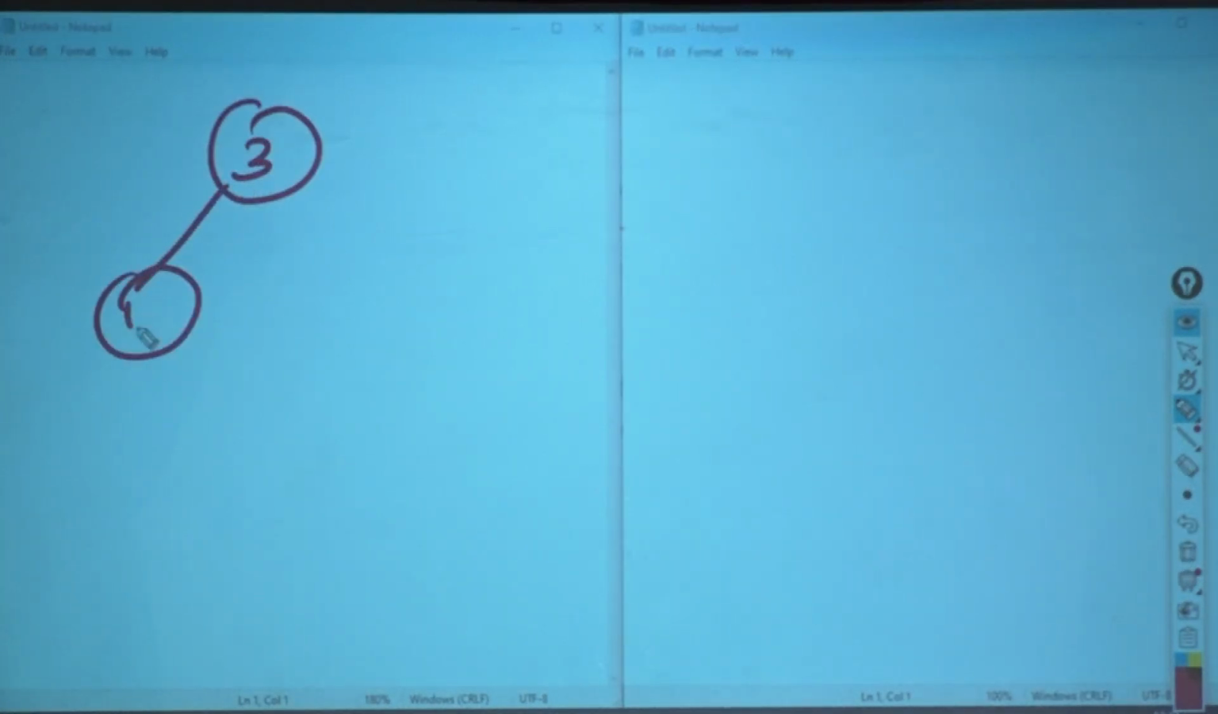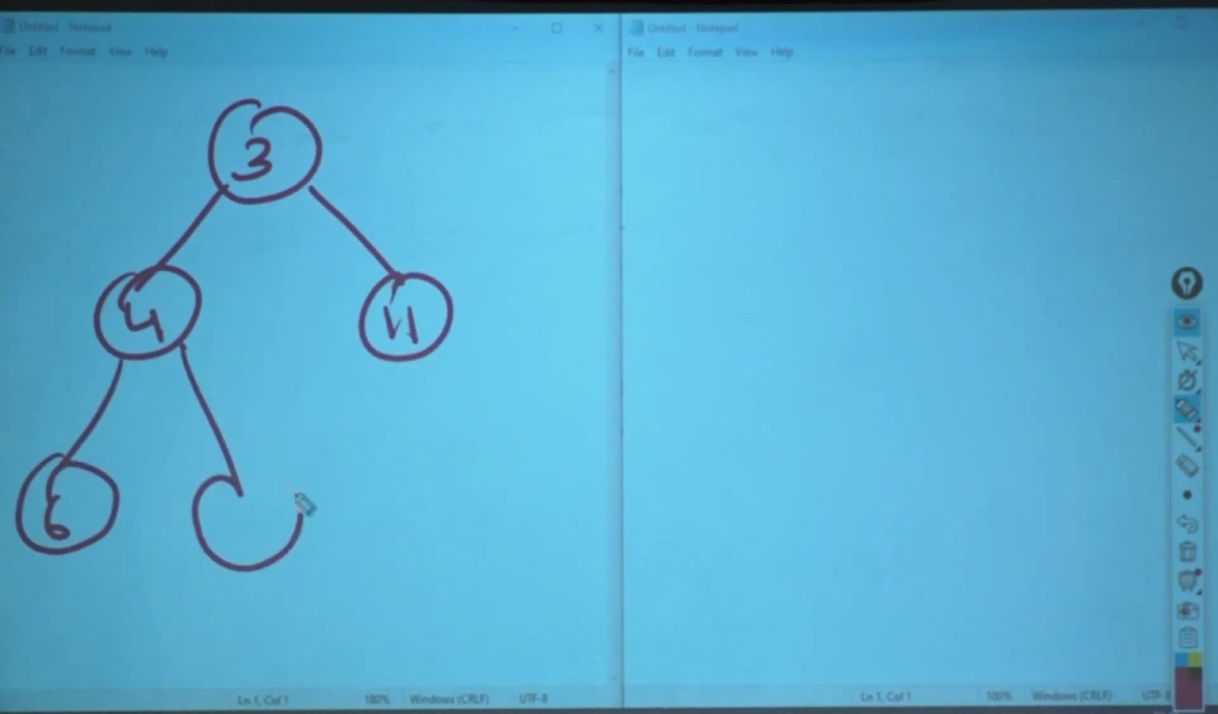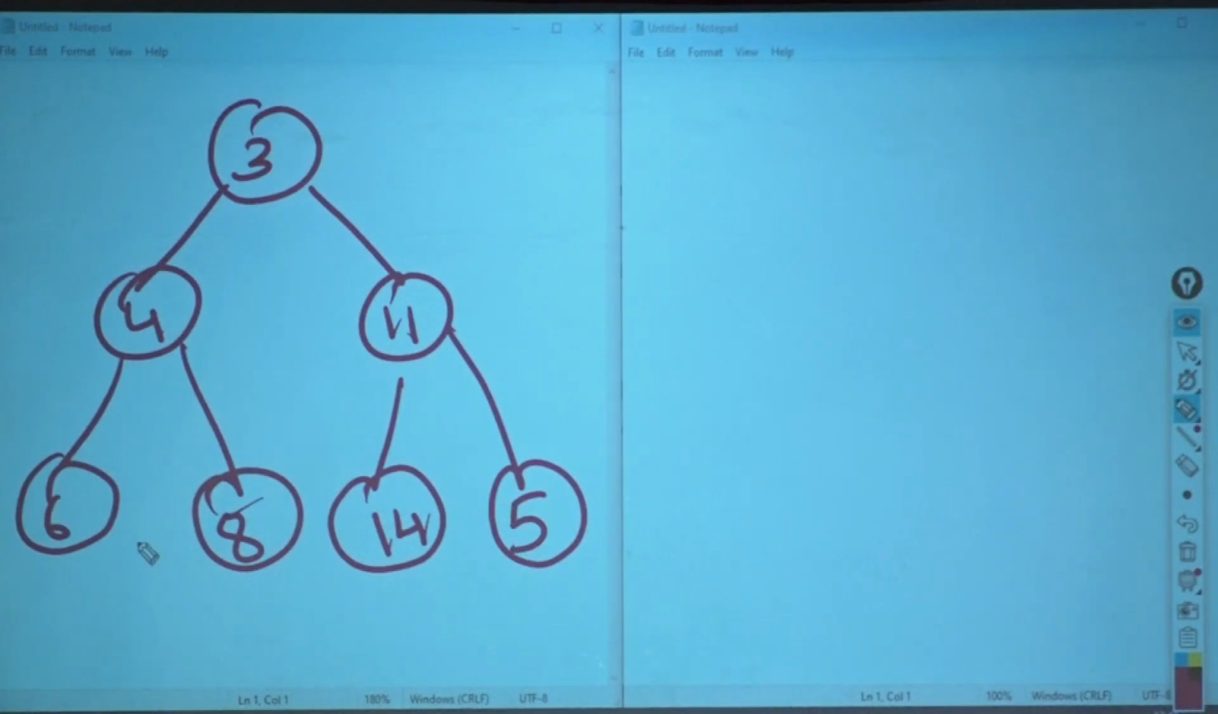Three, 4, 11, 6, 8, 14, 5. Okay, so shall we start with delete? Delete is very, very simple. First and foremost, you have to locate which element you want to delete. How would you do that? Linear search to get the element which you want to delete.